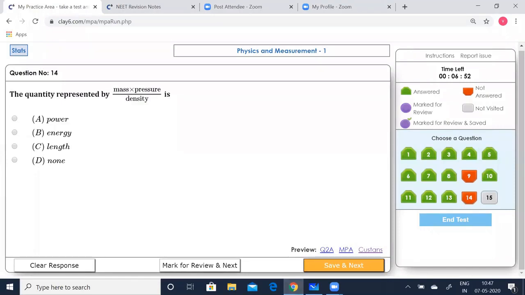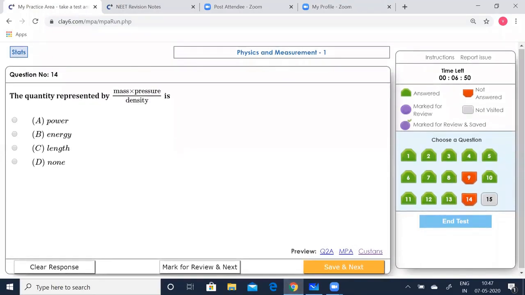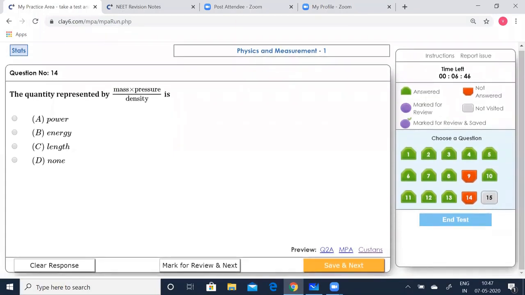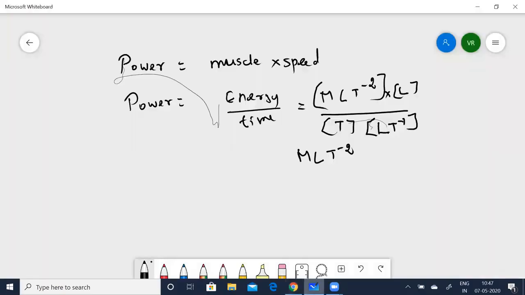Now, the quantity represented by mass times pressure divided by density is what? So, mass into pressure divided by density.